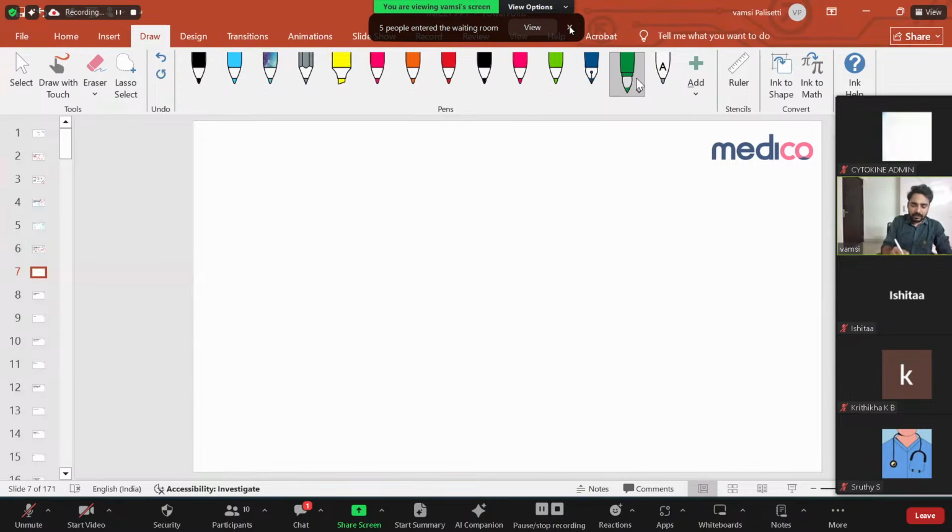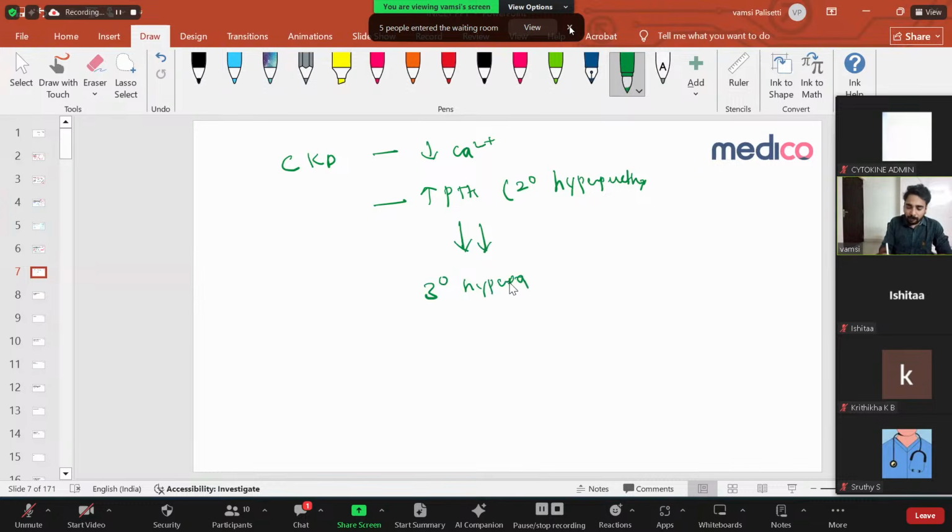So let me see one thing. As I discussed, in the case of CKD there are always decreased calcium levels, because there is no 1-alpha hydroxylase, no vitamin D, so hypocalcemia. Because of hypocalcemia there is increased PTH, which is called secondary hyperparathyroidism. But when calcium is low for a long duration of time, it keeps stimulating the parathyroid gland, so it slowly progresses to tertiary hyperparathyroidism, that is, the gland becomes autonomous.